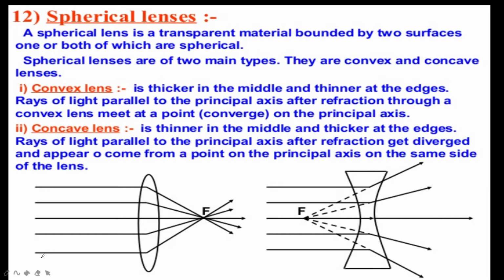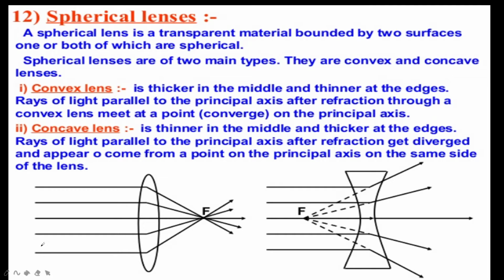We have already discussed the working of mirrors, which is based on the reflection of light rays. Now the working of lenses is totally based on the refraction of light rays when they pass through it. So what is this lens? How many types of lenses are there? What are those? All those things we are going to discuss today.